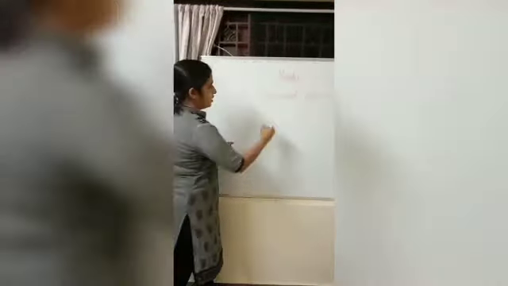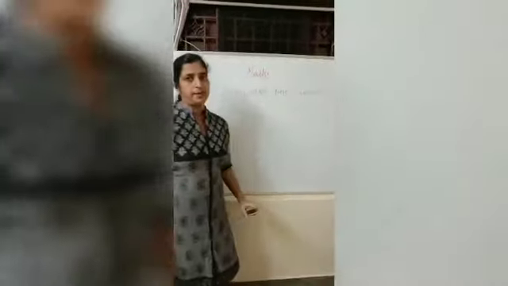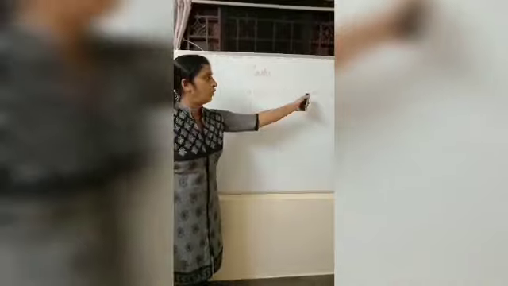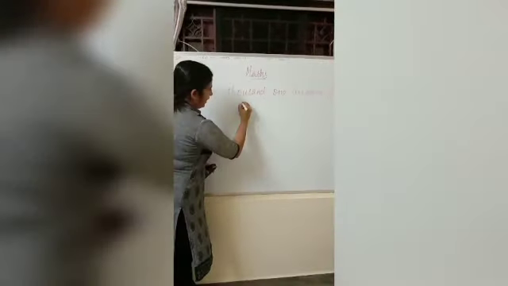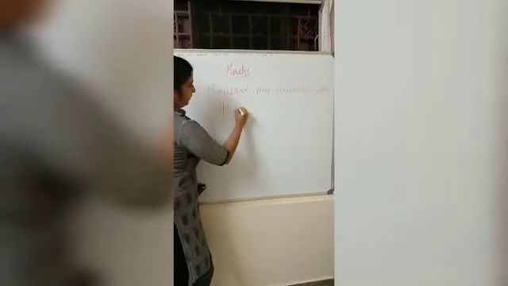Thousands place 1, so you have to write 1. Next you have to see what is there in hundreds place. Hundreds place is how many hundred? 100. Again write 1. Next you have to see what is there, that is 50. So 50.